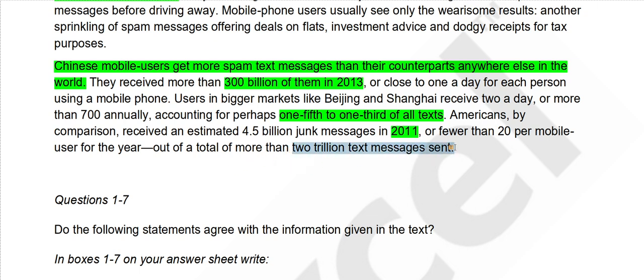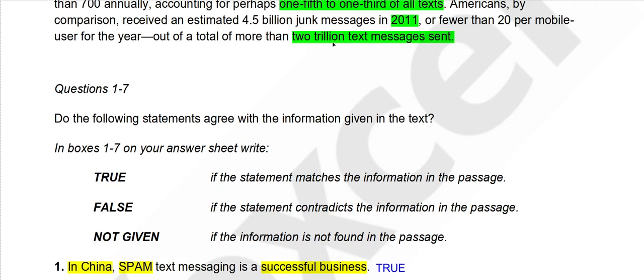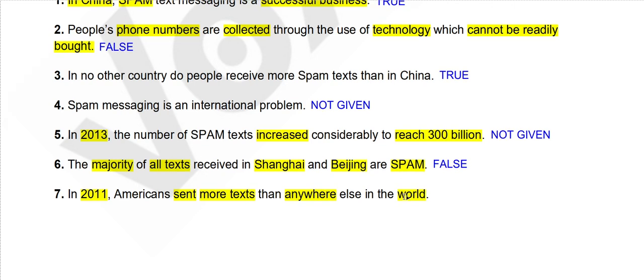So they have given us the figure for the number of messages sent by Americans, but there is no comparison with other countries. Whether this is the biggest number or not the biggest number, we don't know anything about that. So we will say not given.